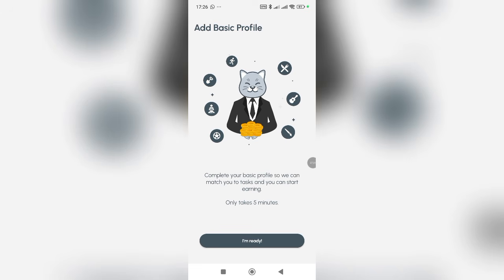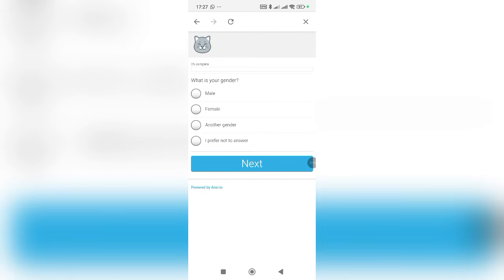Okay, I am ready. You can see that right here no one asks you for your UK number, your US number, any number at all. You are not asked for any virtual number and we are good to go. We just sign in. Now this is your basic question. This basic question is what you need to pay attention to. Remember they said this is what you are going to use to match you with other surveys. I'm going to be giving you this for free. You're going to be clicking on this. You can go ahead and use my profile.